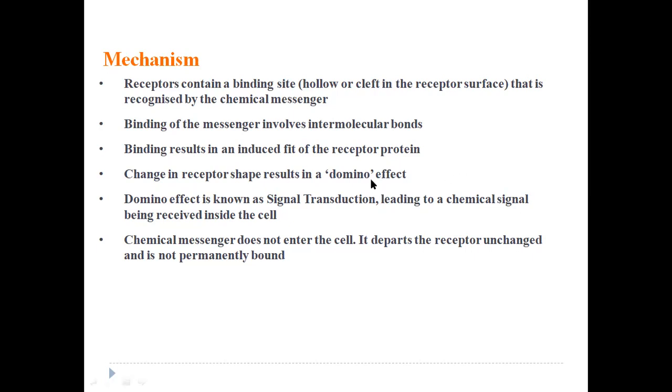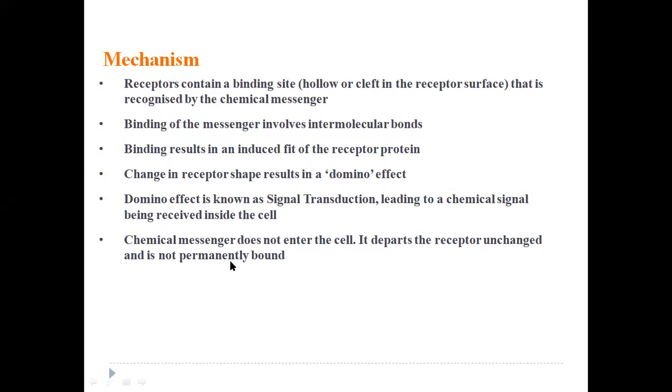This domino effect indicates that the chemical messenger is binding to the receptor, and there is signal transduction. Signal transduction means the transporting of signal from the chemical messenger to the receptor, and from the receptor to the cell.